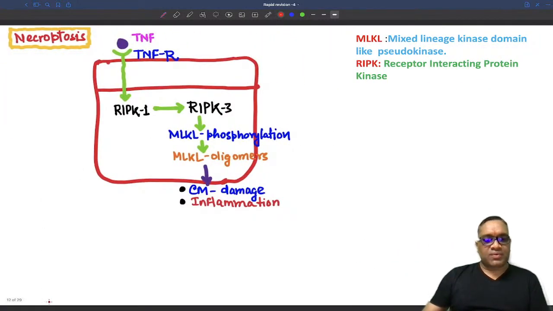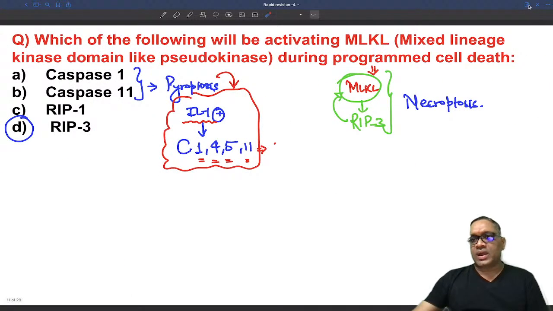Now I will just brief you about necroptosis. What is necroptosis? It is a programmed cell death without caspase involvement. Here I would like to add something.